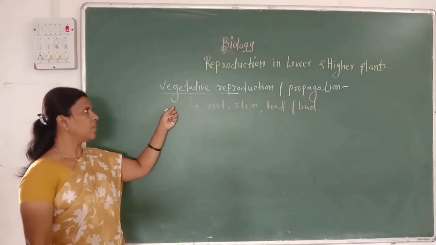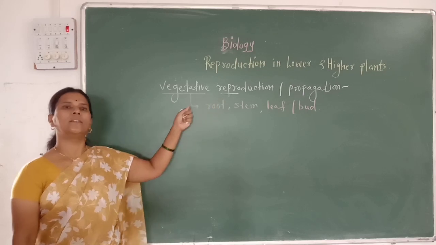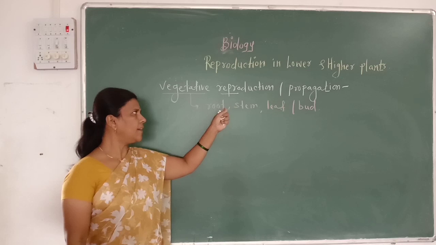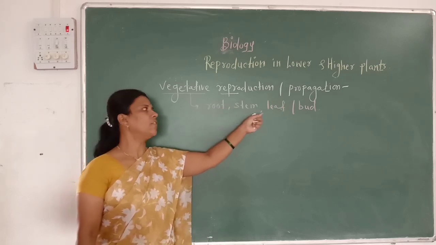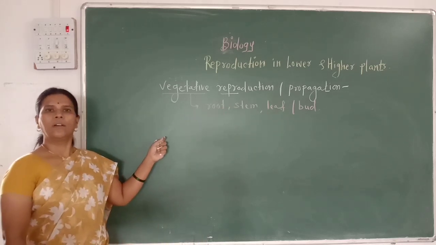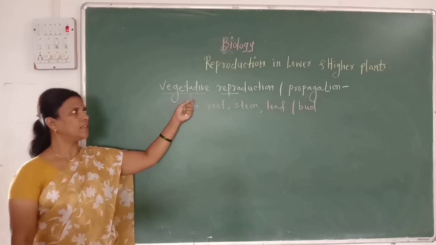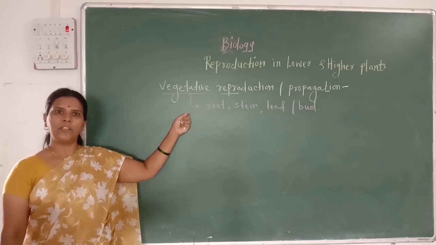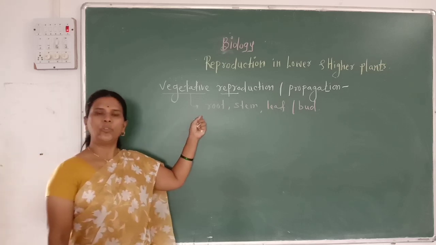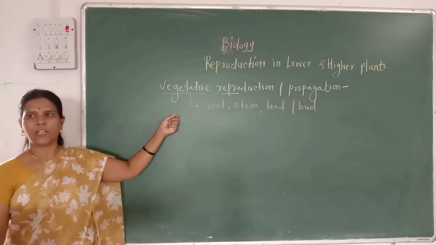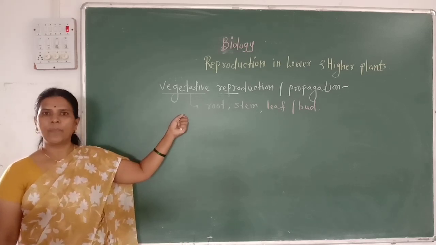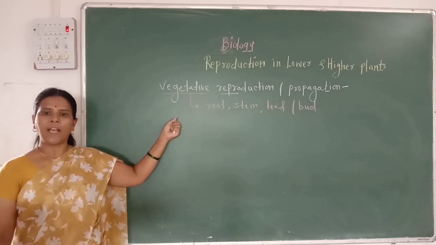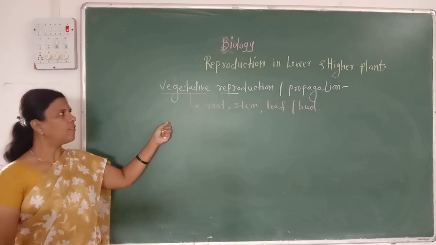Again I repeat, what is vegetative reproduction? It is a type of reproduction in which any vegetative part of the plant, that is root, stem, leaf or bud, is used for reproduction. This method is mainly used by agriculturists and horticulturists to produce a large number of plants within a short period of time, as well as to produce fresh stock of plants.